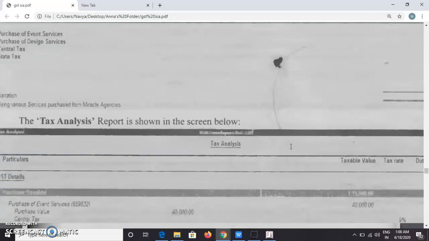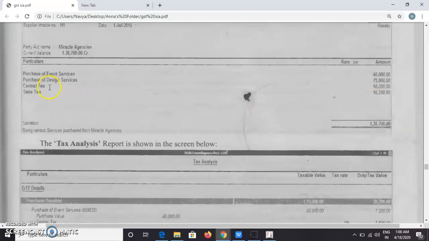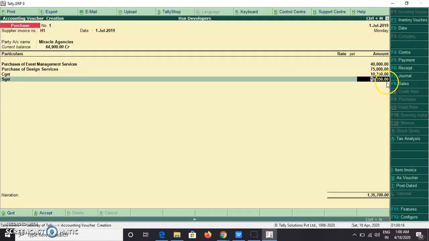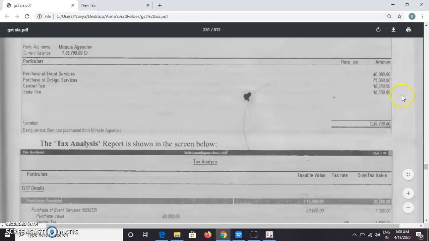If you observe here, purchase of event services 40,000, purchase of design services 75,000, and central tax 10,350 and state tax 10,350.